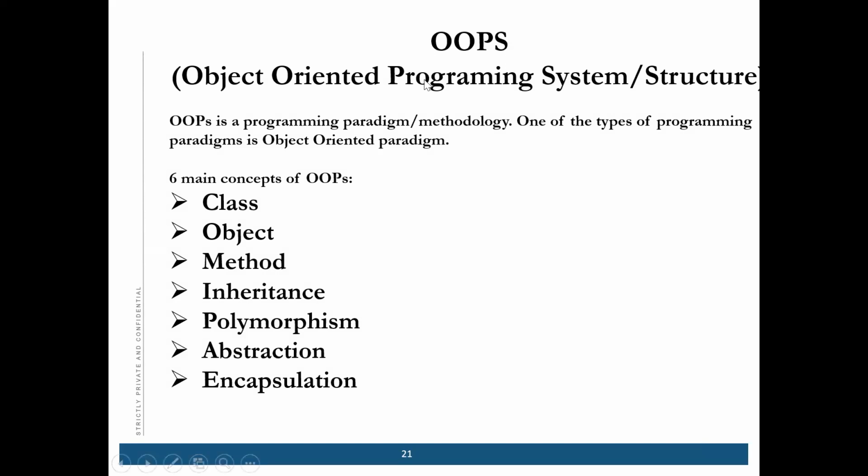Okay. Then coming to the OOPS concept. OOPS is what? Object-oriented programming system or structure. So that is called OOPS. In OOPS, there are 6 main concepts: class, object, method, inheritance, polymorphism, abstraction, and encapsulation. So these are all the main concepts of OOPS.